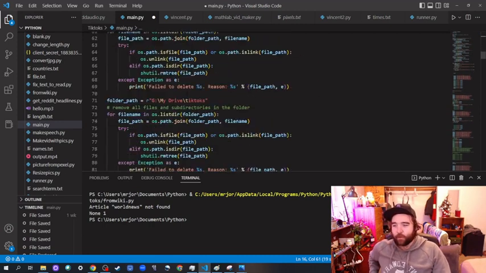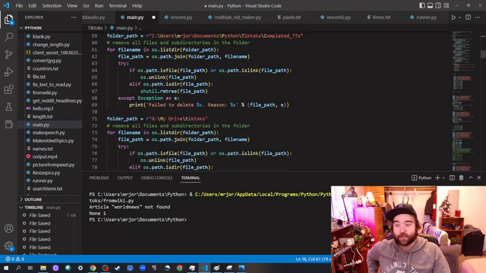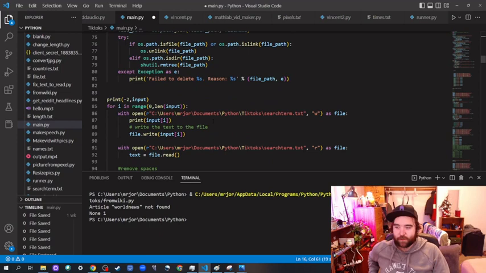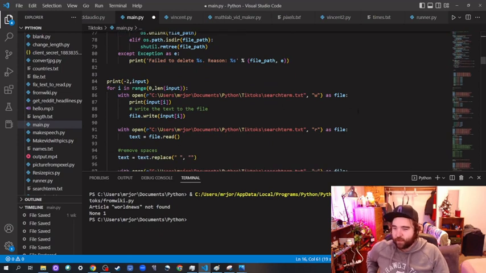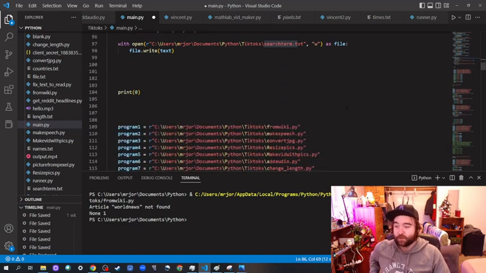And then it removes a whole bunch of stuff from other folders. I don't know how to do this, but I got ChatGPT to do it and then just copy and pasted it a bunch. And so this is where the meat is. So you see what we're going to do is we're going to take everything in this list of names that we create and we're going to make a search term about it. And we're going to save it as a text file. We do a lot of saving as text files here to transfer information back and forth. I think there's better ways to do it. You can let me know down below, but this is how ChatGPT told us to do it.